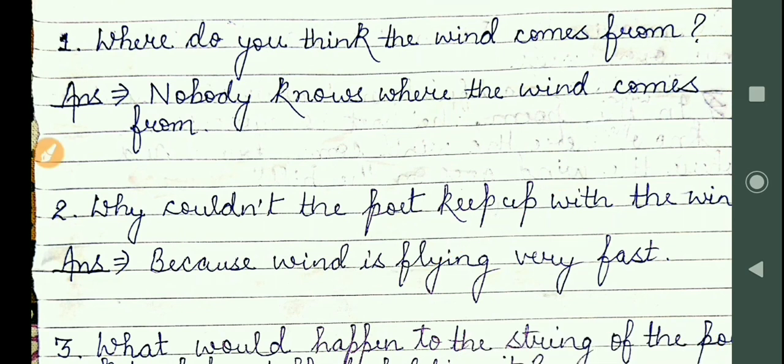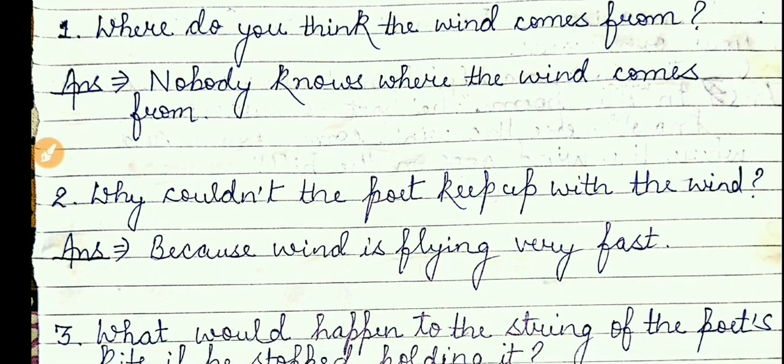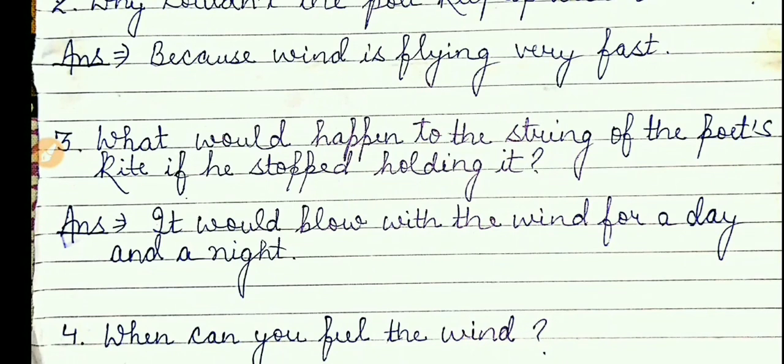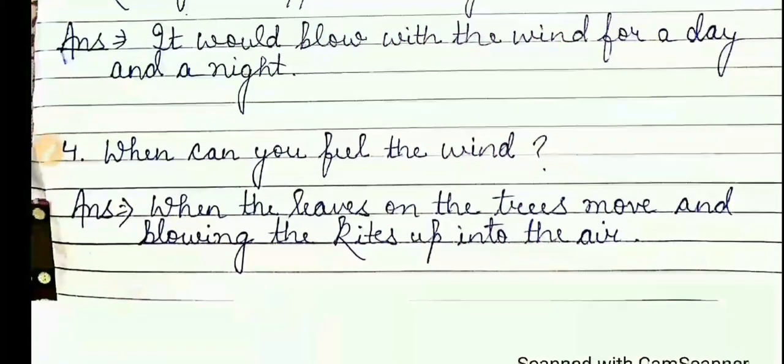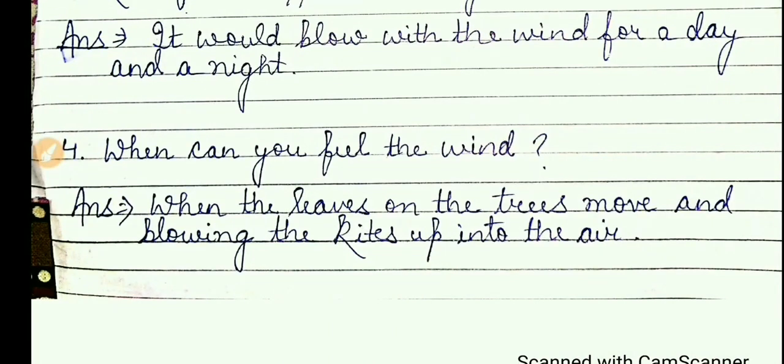Come to question number 3. What would happen to the string of the poet's kite if he stopped holding it? It would blow with the wind for a day and a night. So this is the answer of question number 3. Come to question number 4. When can you feel the wind? So the answer is when the leaves on the tree move and the kite is blown up into the air. So these are the short questions that you have to write in one or two sentences.